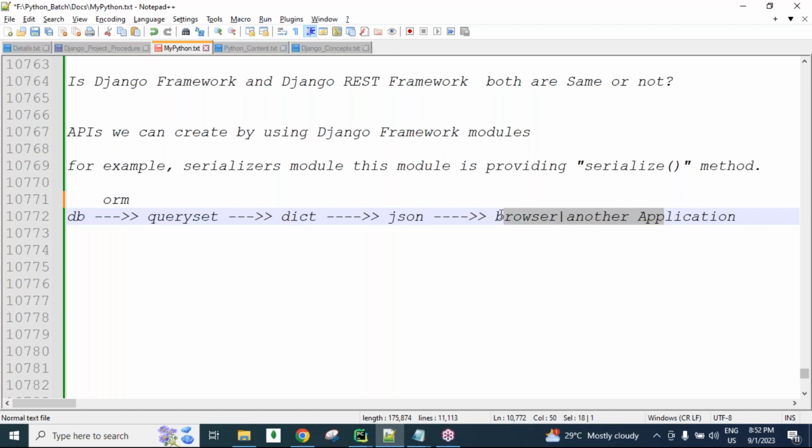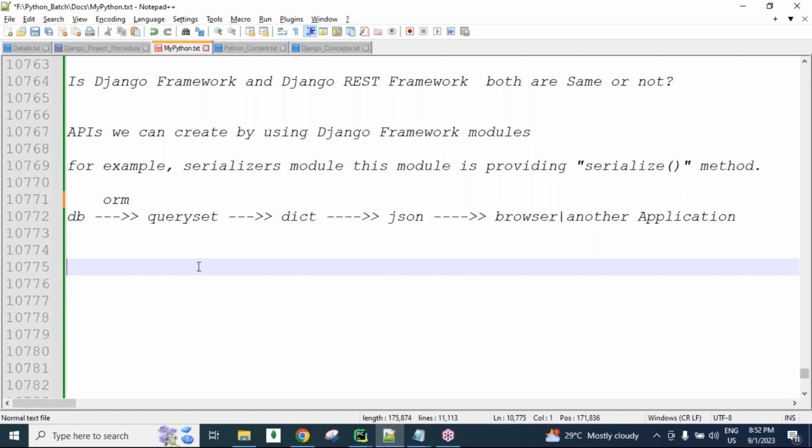Okay, reverse direction, guys. From the browser, or from another application, or from the Postman tool, we are sending the data in the form of JSON. We need to check whether it is JSON or not. This JSON data again needs to be converted into a dictionary. This dictionary data we convert into a query set, which we store into the database. So this process is called deserialization, and the other process is called serialization, guys. Query set into dictionary, dictionary into JSON is called serialization. JSON into dictionary, dictionary into query set is called deserialization.